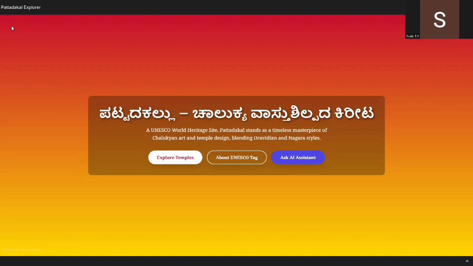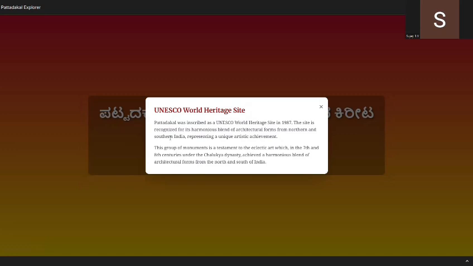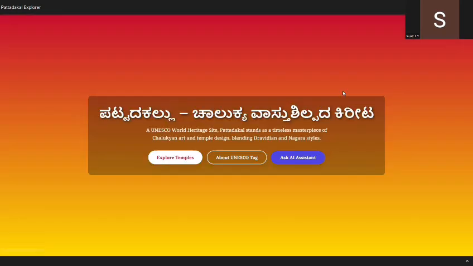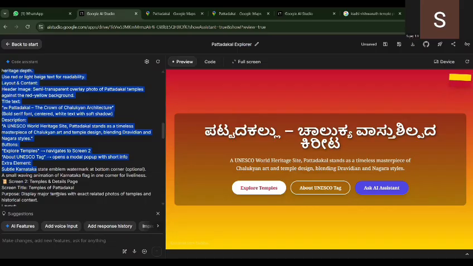Let's go back to the first screen. And also, the main thing I have is the UNESCO tag, which is generated in a short and concise manner. You can understand and go through it easily. It says Pattadakallu was inscribed as a UNESCO World Heritage Site in 1987. The site is recognized for its harmonious blend of architectural forms from northern and southern India, representing a unique artistic achievement. It goes in such a way that it's very understandable and straightforward. Yeah, this is how my chatbot was built using these prompts.